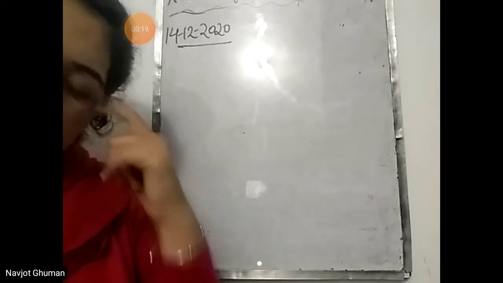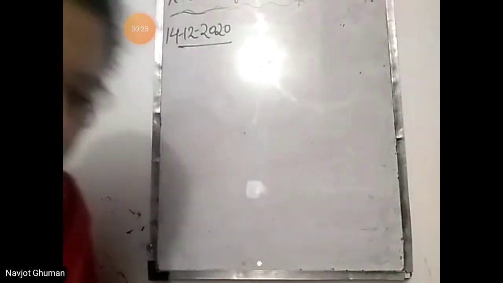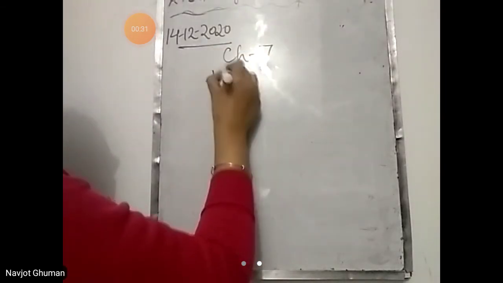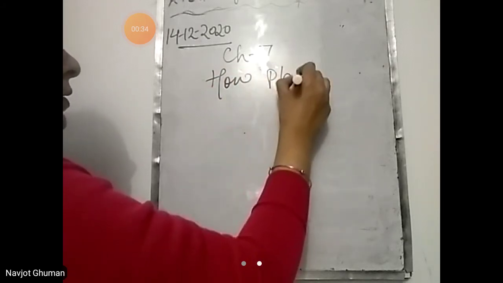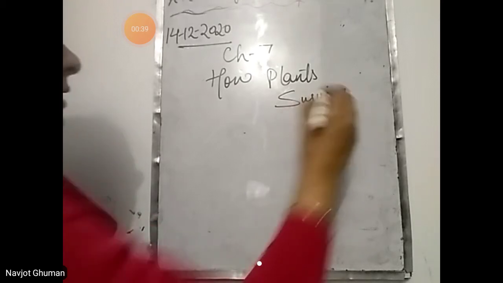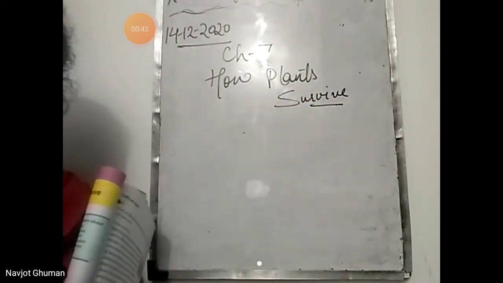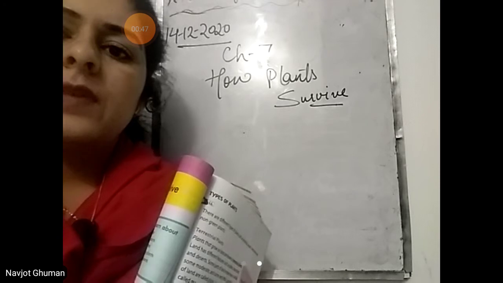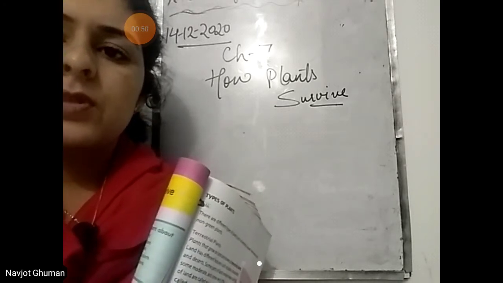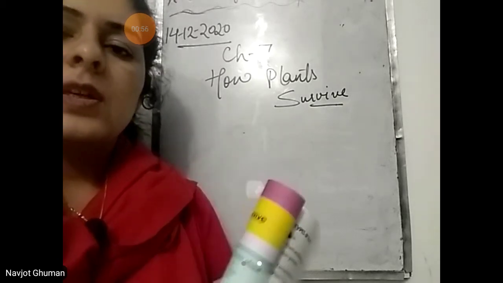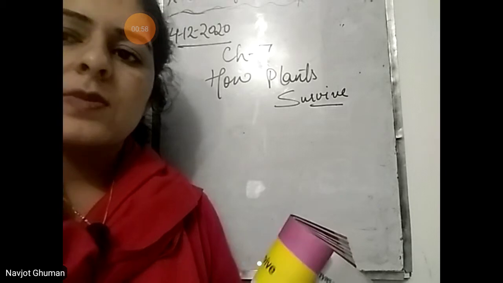Come to chapter number 7, page number 76. How plants survive. What we read in this chapter: different types of plants that grow in different areas. We know that plants are found all around us, but they are found in different places. Some plants grow in deserts, some in mountains, some in plains, some on seashores. So there are different types of plants depending upon the areas where they grow.